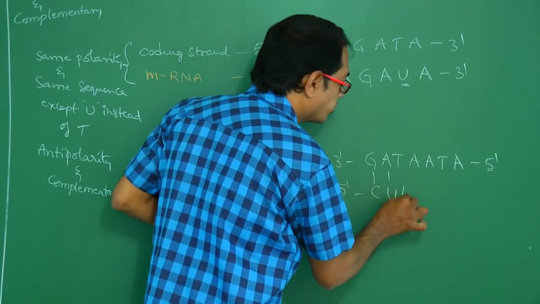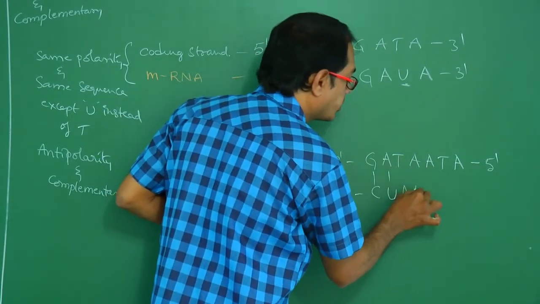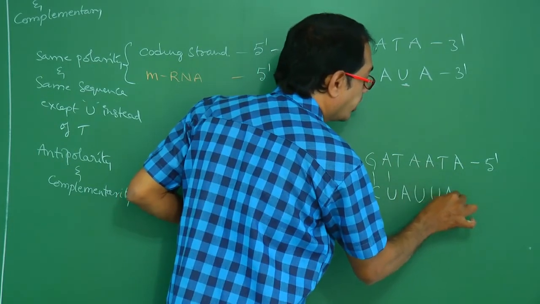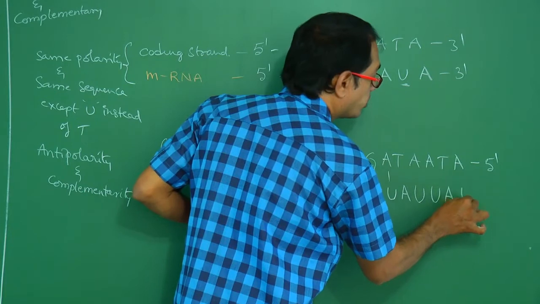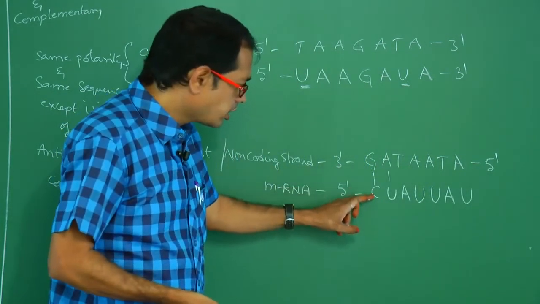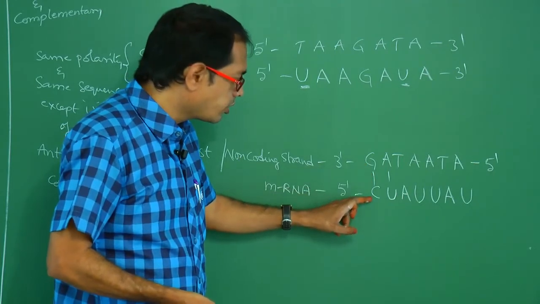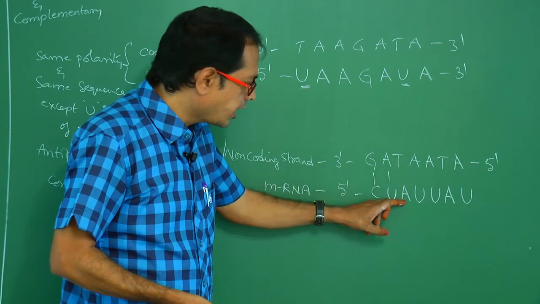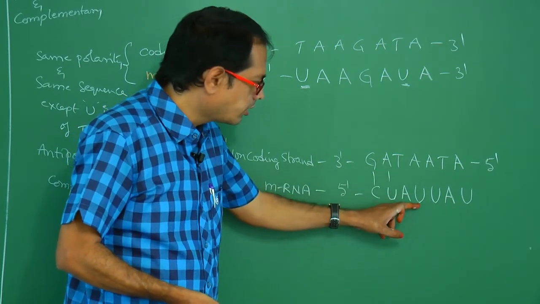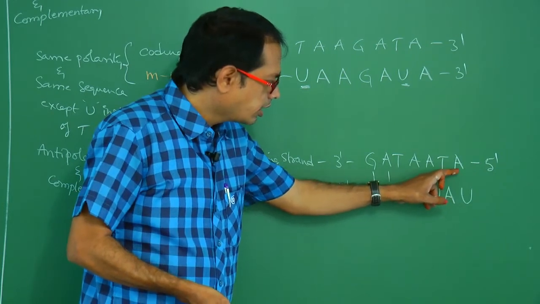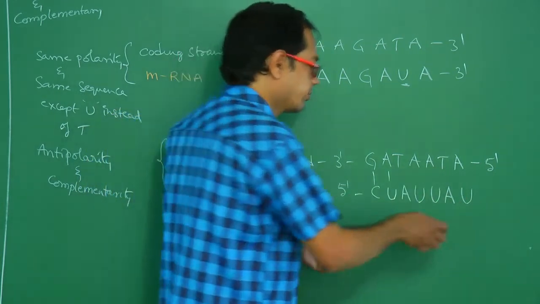So T pairs with adenine, T pairs with uracil, A pairs with uracil, T pairs with adenine, A pairs with uracil. See, guanine pairs with cytosine, adenine pairs with uracil, thymine pairs with adenine, adenine pairs with uracil.